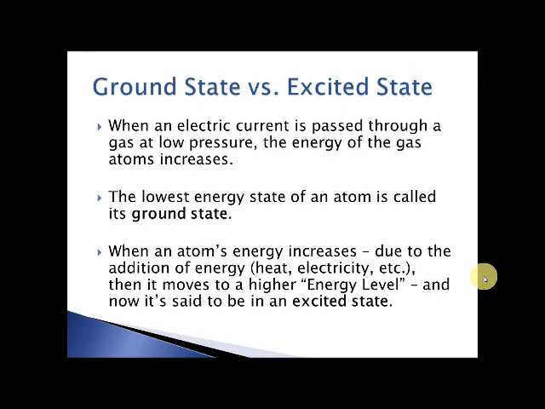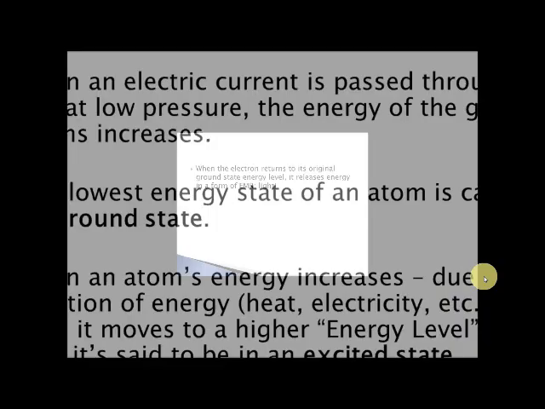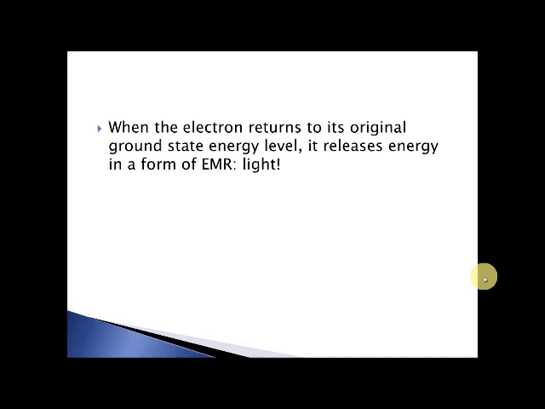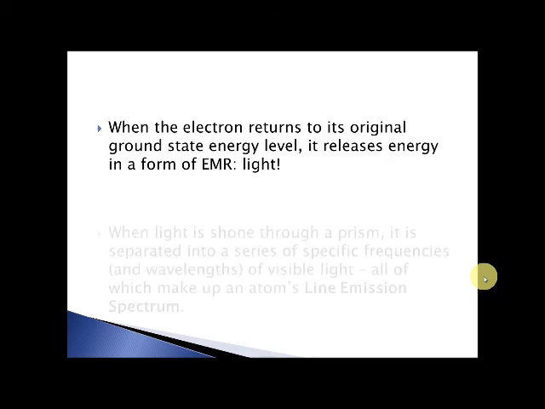An excited state is when it has more energy. Just because, like, when you're excited, you have a lot more energy too. So when the electron goes from ground state to excited state, and then it returns to its original ground state, so it drops back down, it loses energy in the form of EMR, which we see as light.